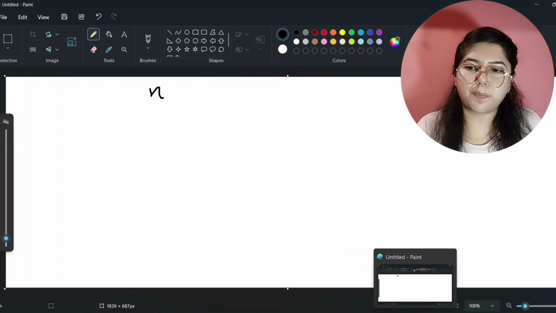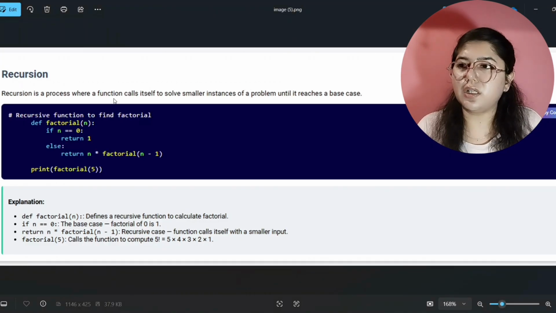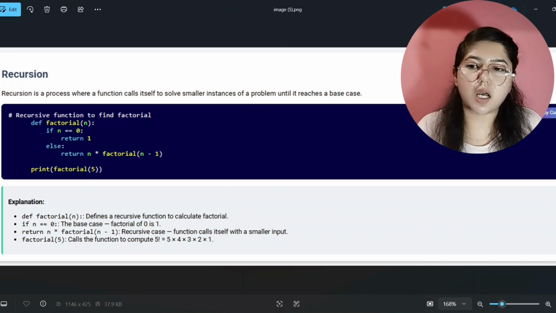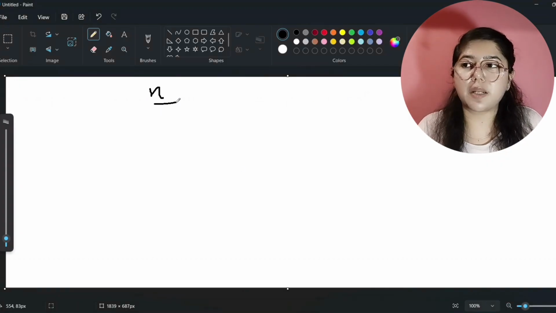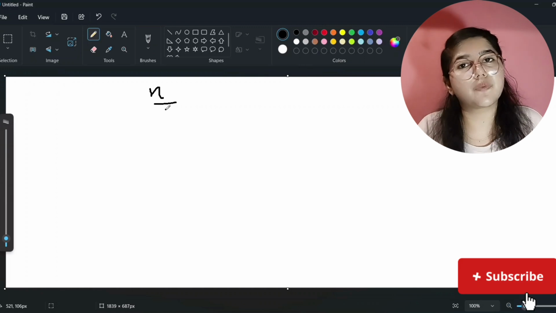Here it is written. See here. It's written here: a function calls itself to solve smaller instances of problems. It means our recursion will divide this n problem into smaller instances, and then you have to keep faith that it will solve itself.